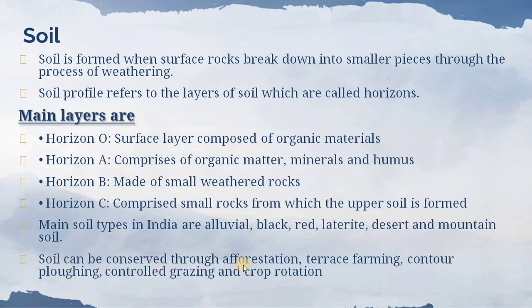Soil can be conserved through afforestation, students. As by the human activities we polluted our soil, so there are some steps, or we can say in this way we can conserve our soil: afforestation, terrace farming, contour plowing, controlled grazing and crop rotation.